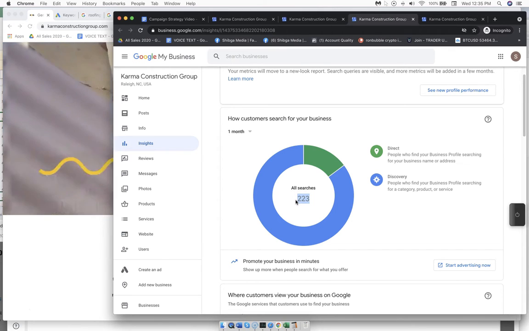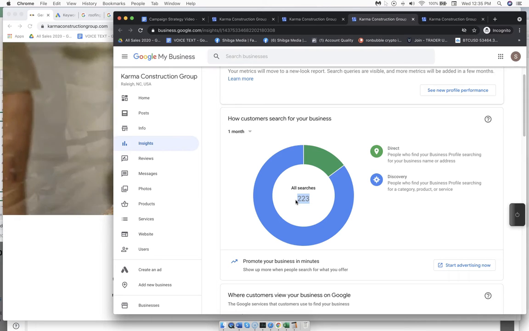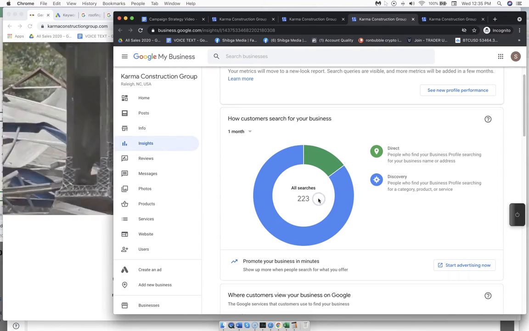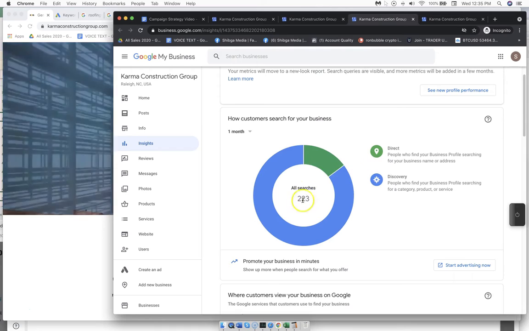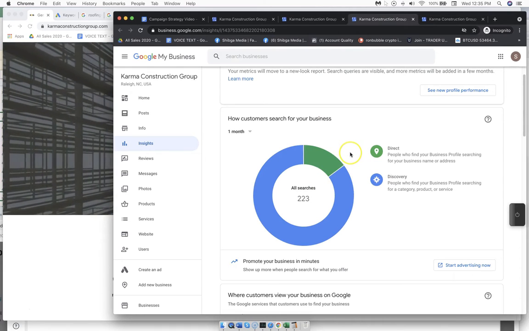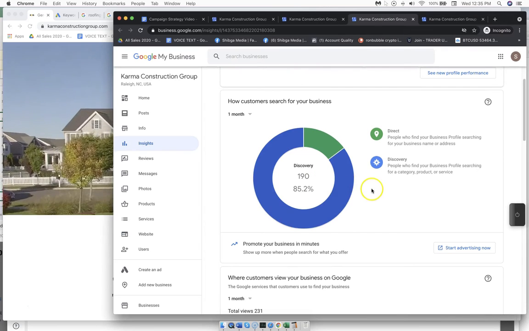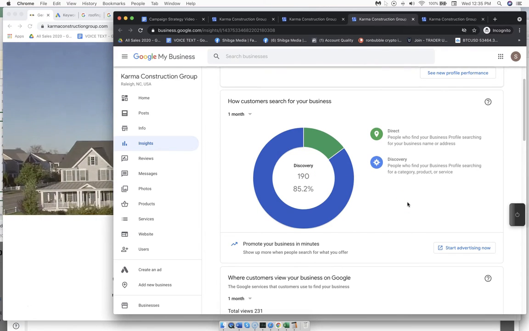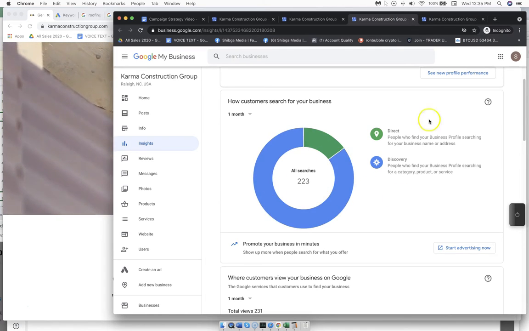Now these are not clicks, these are not visits or interactions. Whether on the first page of Google for the term or the last page, as long as we're an option in the SERPs, this is going to show here. So it's not nearly as valuable as clicks, but it's an overall visibility amount that we currently have. And as time passes, we definitely want to see this improve. One of the first metrics we want to look at is getting to 1,000 plus homeowners that we're being in front of as the listing overall. All right, so that's one thing.